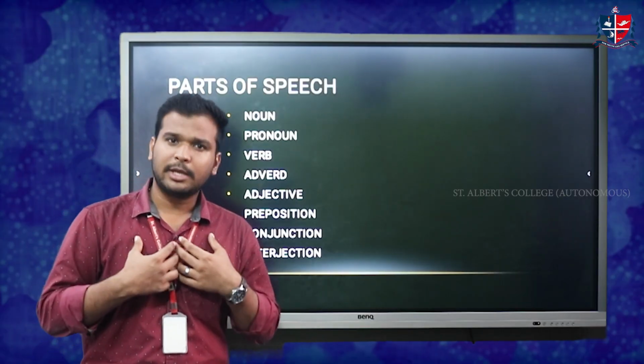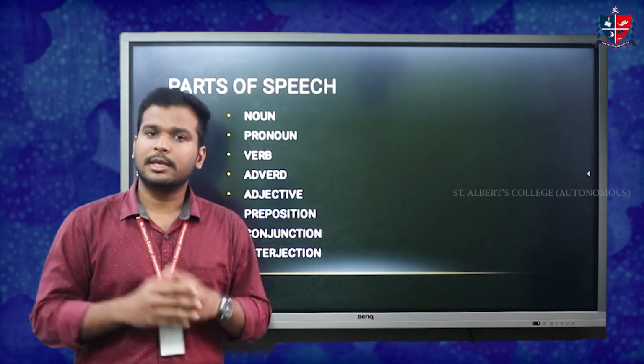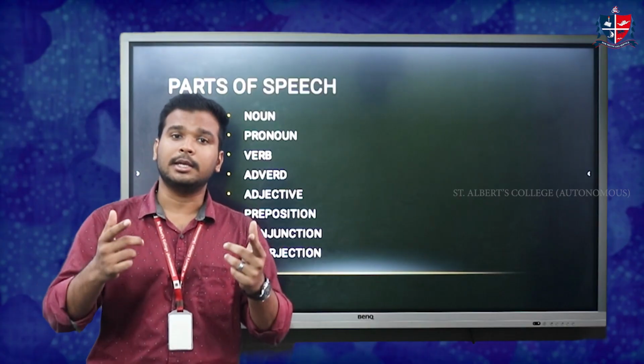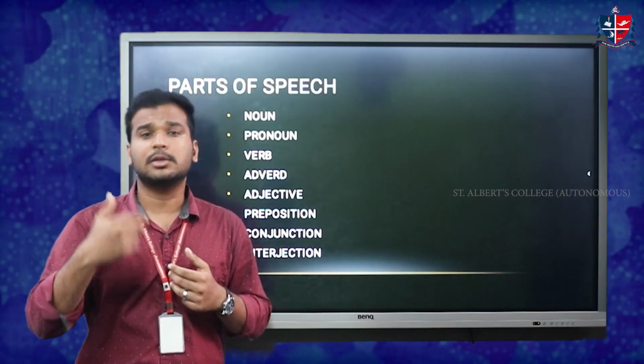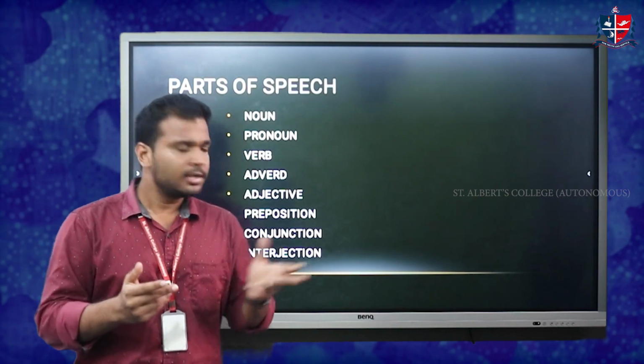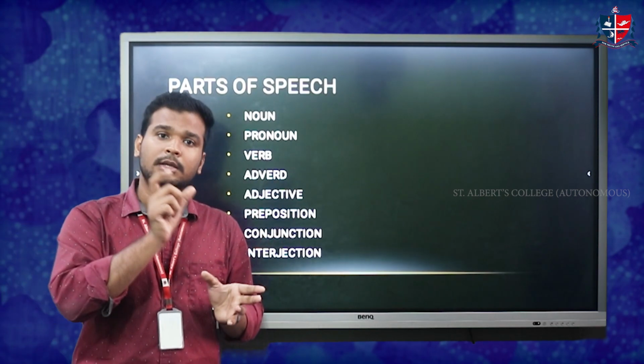So what kind of action am I doing right now? I'm talking to you. Talking is an action. Standing is an action. Jogging is an action. Jumping is an action. And then we have actions that we can't see. Like I'm thinking. You can't see me thinking, but it's also an action. I'm believing. It's an action. I'm praying. That's an action. So basically what does verb do? Verb shows the action of the noun.